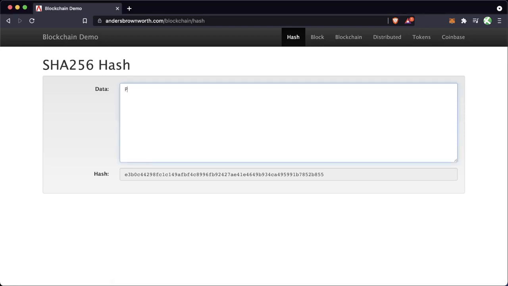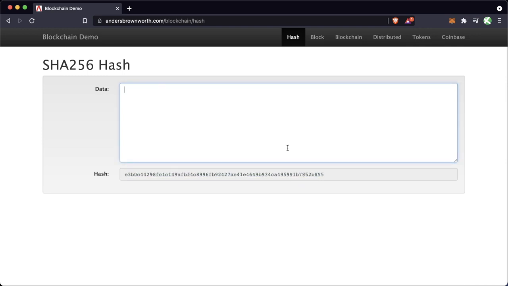And you'll see too that every time I type in Patrick Collins, this hash is always going to be this 7E5B. I'm going to delete it and do Patrick Collins again: 7E5B. This hash is always going to be unique, and it's always going to be this fixed length string here.